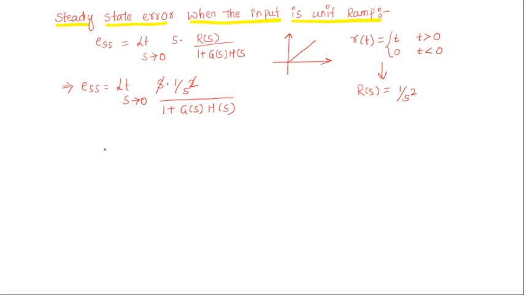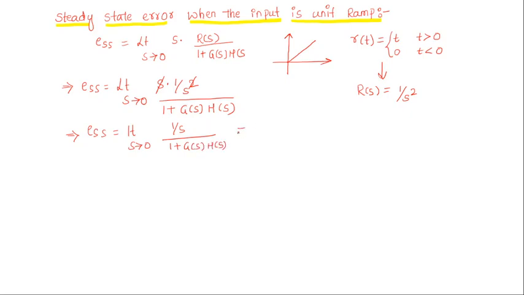This will be cancelled out. So we are left with ESS equal to limit s tends to 0 1 by s into 1 plus g of s into h of s.